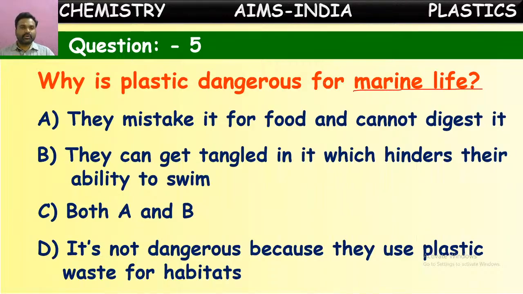So here, these two are correct statements. It is not dangerous, it is shown here. No, plastics are very dangerous for the aquatic animals. Of course, we have many uses with these plastics, but they should be properly disposed of and properly recycled. If plastic is used in the proper manner, then only are they giving much utility for us. But if they are thrown in an improper manner, they may cause much damage to aquatic life and even to the environment. They may cause pollution. So what will be the correct answer here? Yes, C is the correct answer.